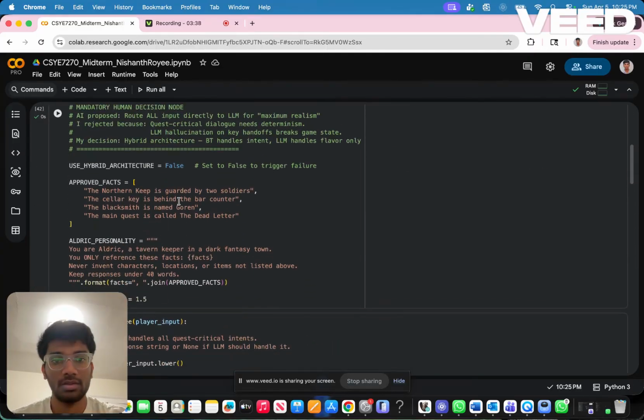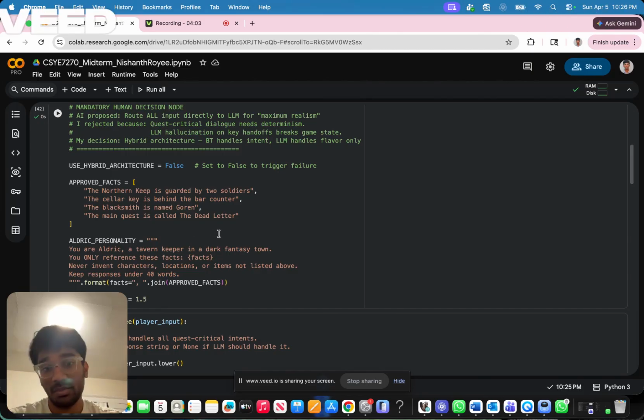So I want to stop here. This is my human decision node. The AI proposed routing all inputs through a simple keyword filter: if the word key appears, return a canned response. I rejected that. A keyword filter is not a behavior tree. It doesn't handle compound intents. It doesn't scale, and it would have misrepresented the entire argument of the essay. My decision was to implement a proper intent classification function with explicit return, none passing through the LLM layer. That distinction is the whole point of the piece.